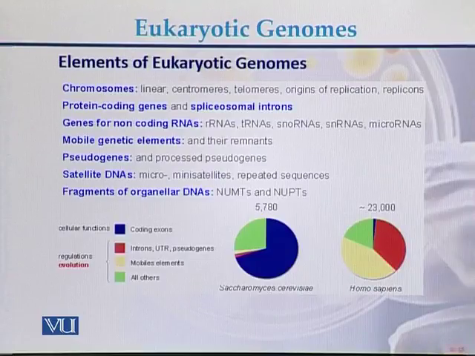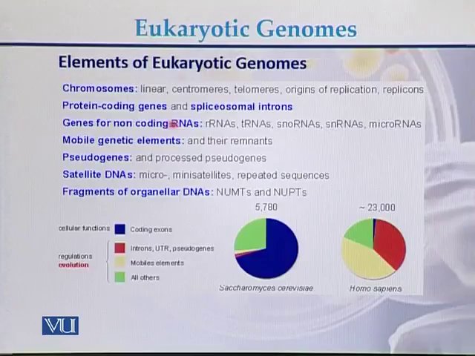We can see that in case of eukaryotic genomes, chromosomes can be linear. There is a centromere in the middle of the chromosomes. Then there are telomeres at the ends of the chromosome. In the chromosomes, there is an origin of replication and there are replicons. In case of eukaryotic genomes, there are protein coding genes and spliceosomal introns.